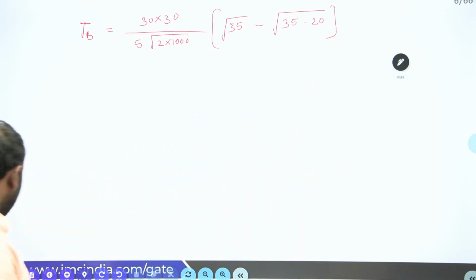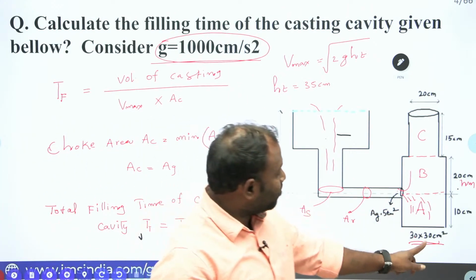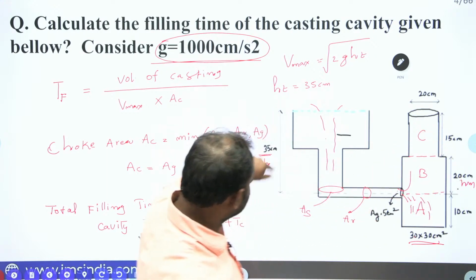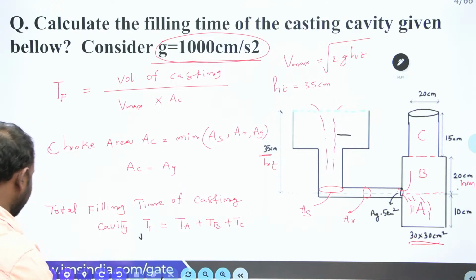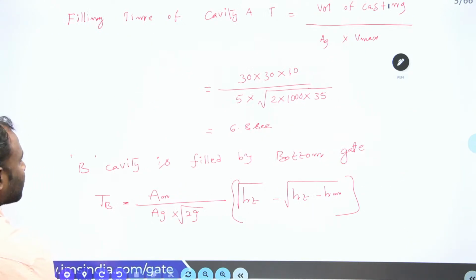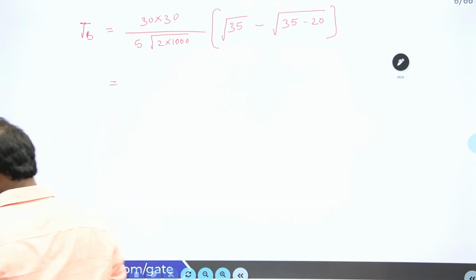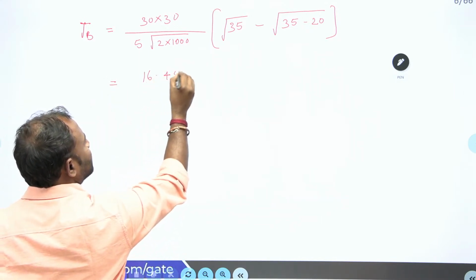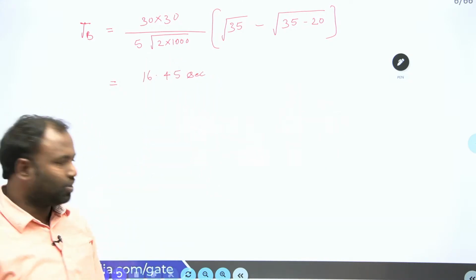Now have a look at that. So the area of the mold is 30 by 30, the height of the mold is 20, and the total available head HT is 35 mm. So that is what I have substituted there. Right. Now if you solve this, you are going to get 16.45 seconds. Yes, guys. So B is also finished. We have calculated it.